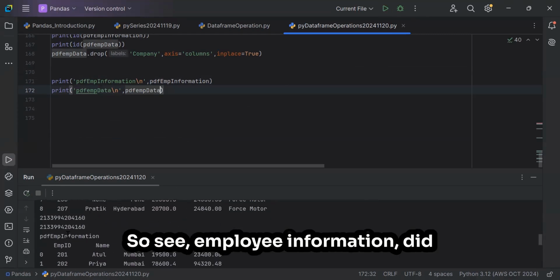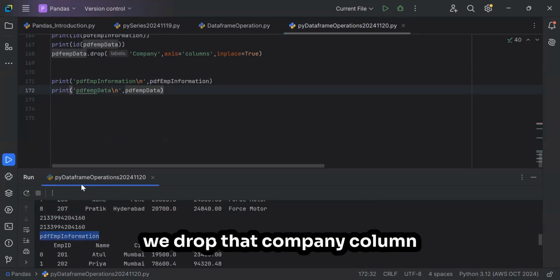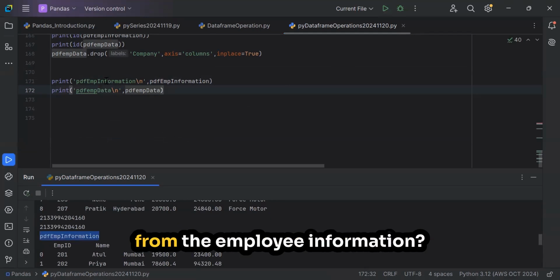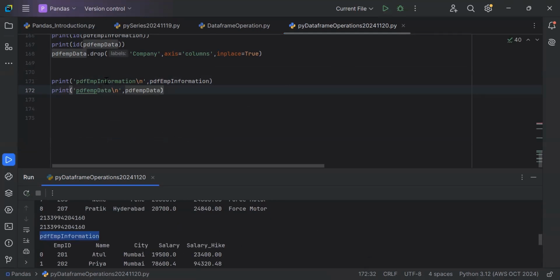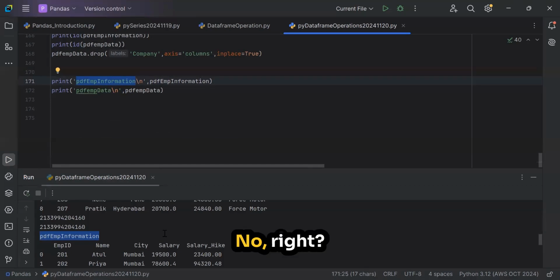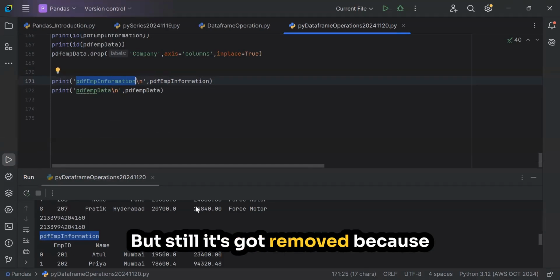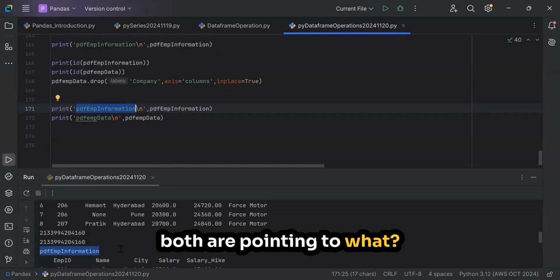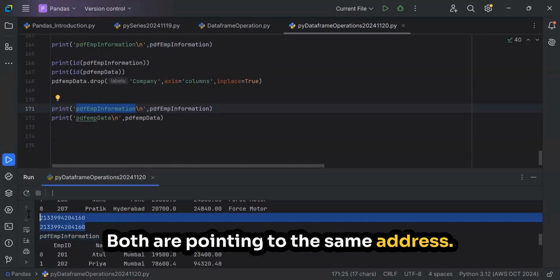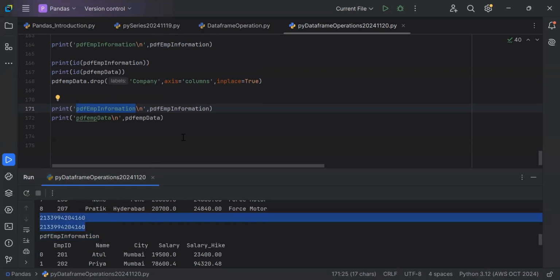So see, employee information, did we drop that company column from the employee information? No, right? No, sir. But still it got removed because both are pointing to the same address. Correct?